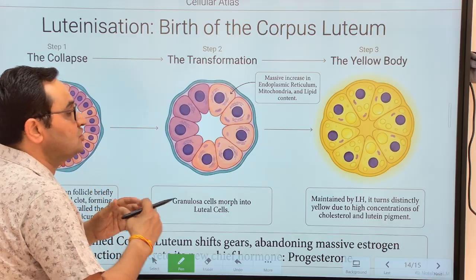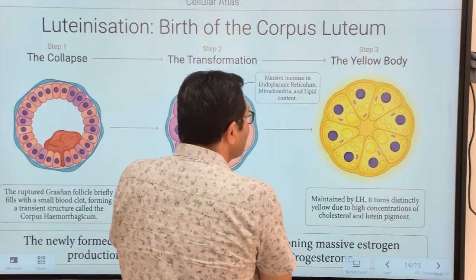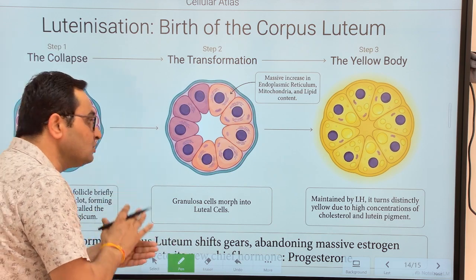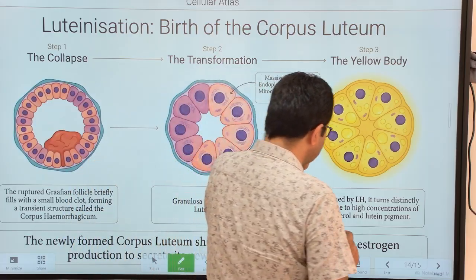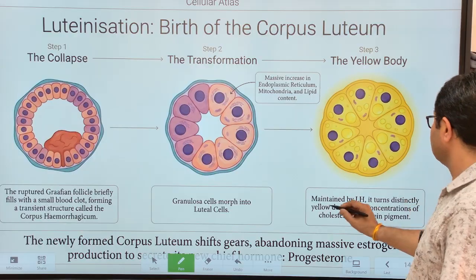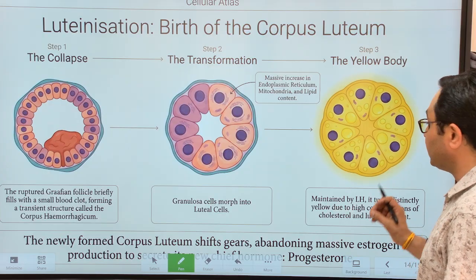These appear yellowish in color. Very clear. Now this structure is known as the corpus luteum, which mainly produces the hormone progesterone. It is maintained by LH. It turns distinctly yellow due to the high concentration of cholesterol and lutein pigment.